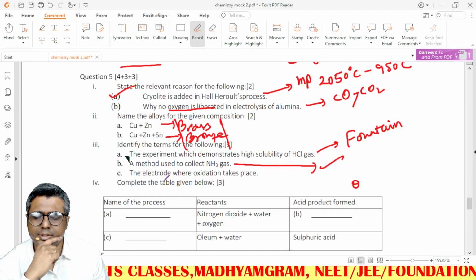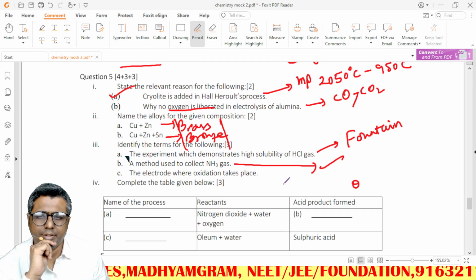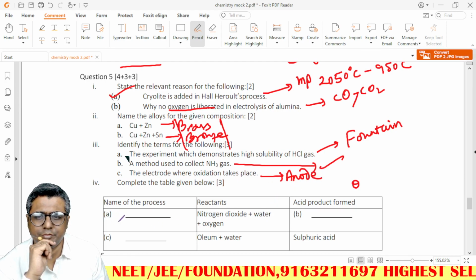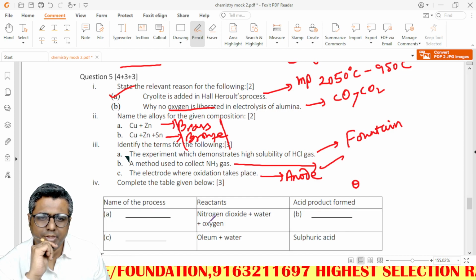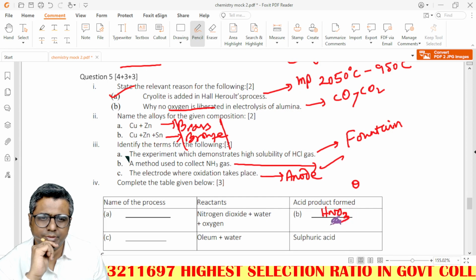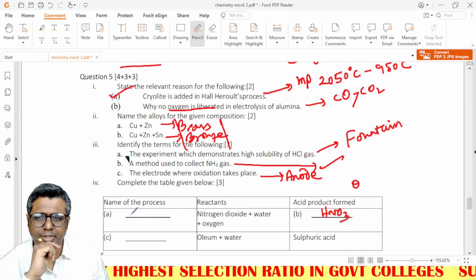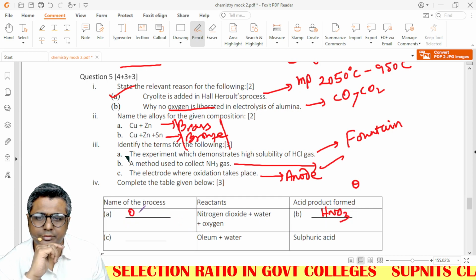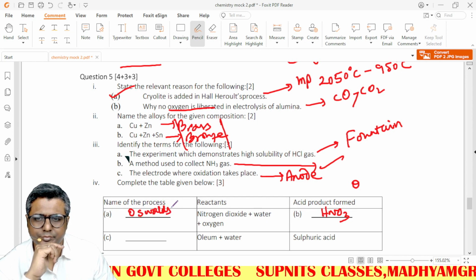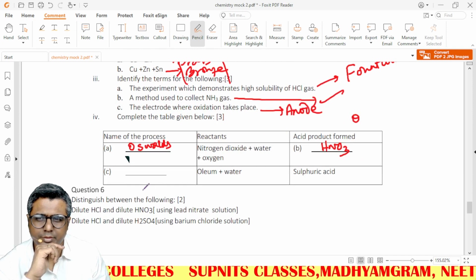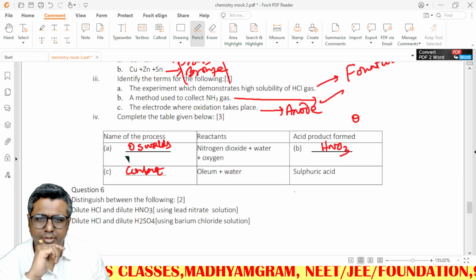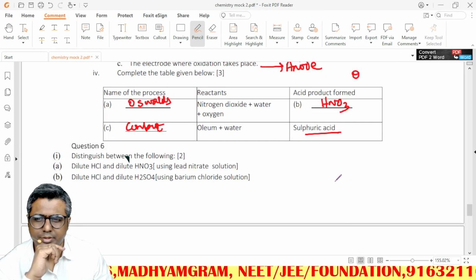And next is the electrode where oxidation takes place: anode. Similar kind of question if you see. This is HNO3, and what is the process name? Ostwald. Okay, this is the contact process, sulfuric acid.